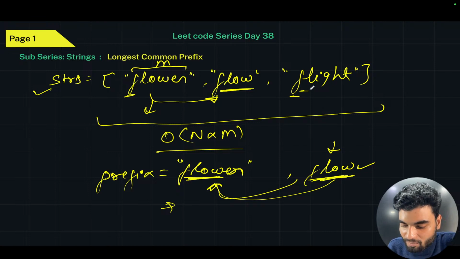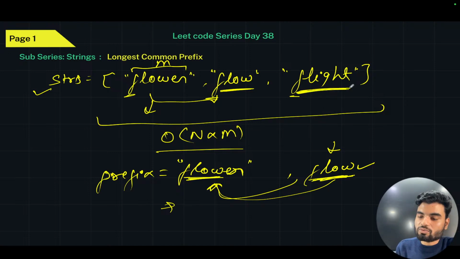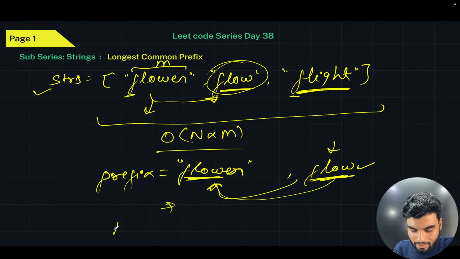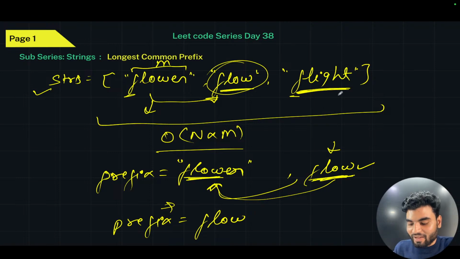So now here you'll check with "flight" as well. Now tell me what will happen: you know that "flow" should become the new prefix, because this was the common, the smallest thing. So now I'll say this prefix is now "flow". Now what I will do is check if "flight" is available in "flow".